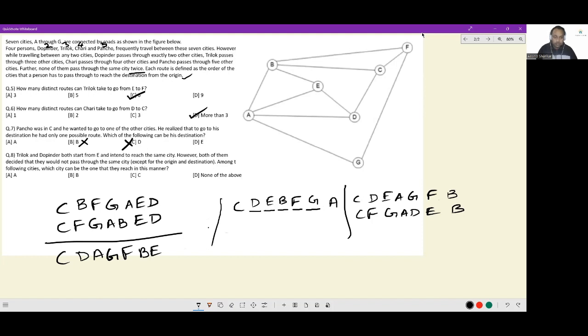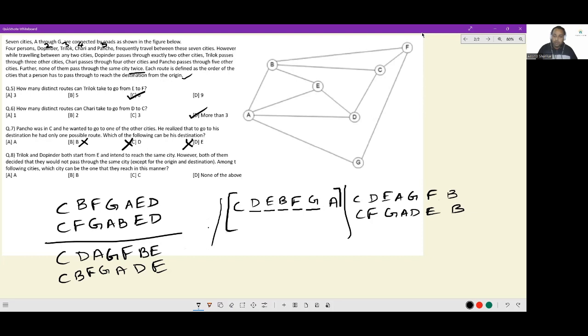Another path is C, B, F, G, A, D, E. Yes, there are two paths available to get to E also. So this option is also eliminated.